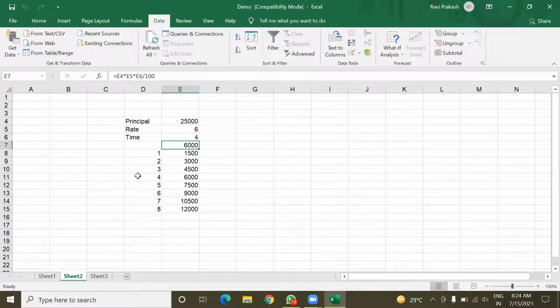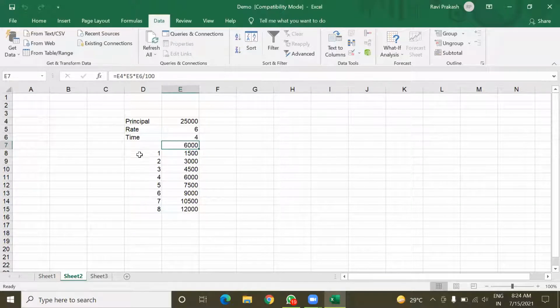This type of analysis is called a one-input data table, because here I have given only one input, that is in column. But we can also give input in rows, means row and column both. In that case we can vary the data, means value of rate and time both.